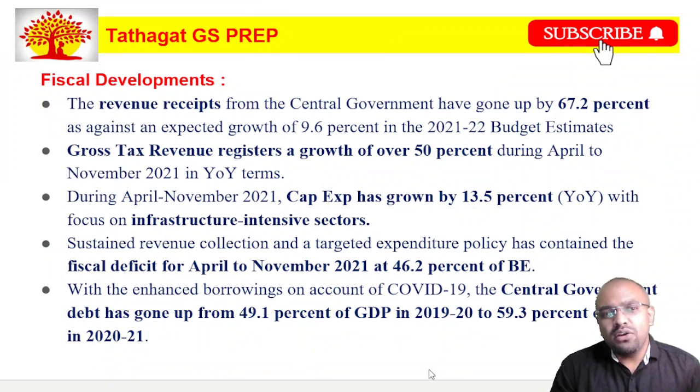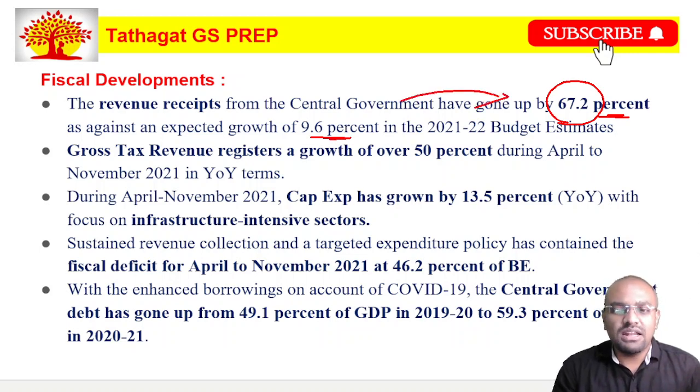The next slide talks about the fiscal development. Here, the government says that the revenue receipts of the central government have gone up by nearly 67.2%. But they expected that the growth may be just 10%, but it has grown by 67.2%. That is a very good sign for the Indian economy. And next, the gross tax revenue registers a growth of nearly 50% during April to November 2021.